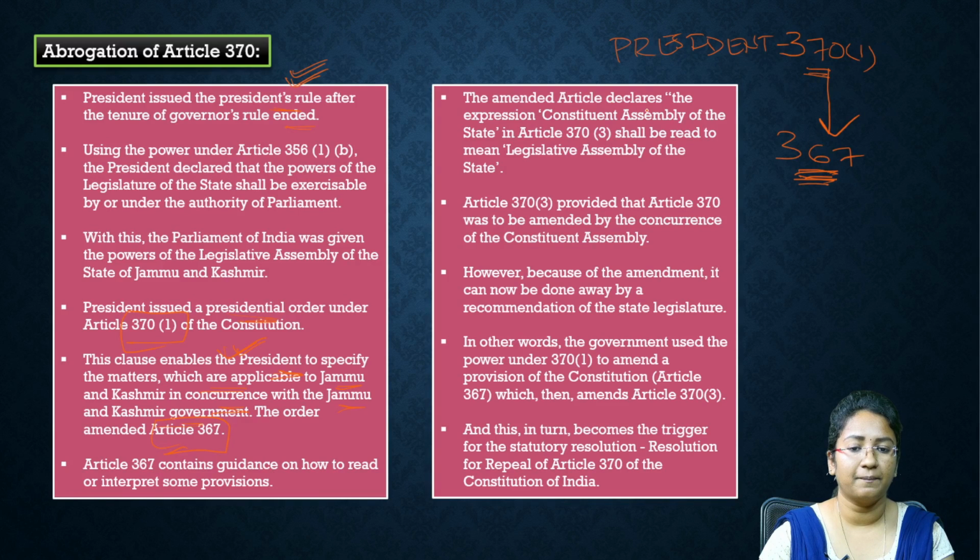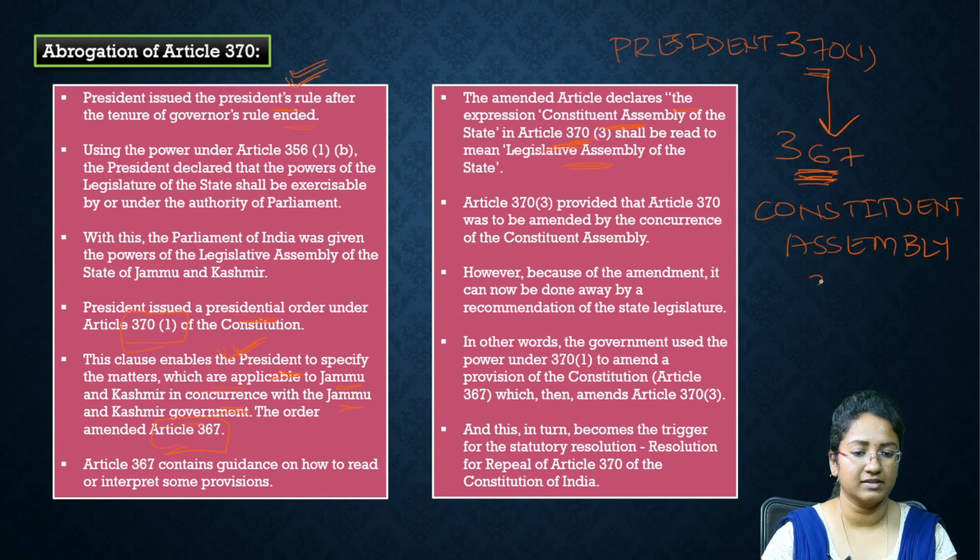Right. So what happened after this amendment? What was the amendment that was made? The amended article declares that the expression Constituent Assembly of the state in Article 370 shall be read to mean Legislative Assembly of the state. If any decision had to be taken by the central government regarding Article 370, to dissolve it, the concurrence of the Constituent Assembly was needed, according to Article 370 Clause 3.